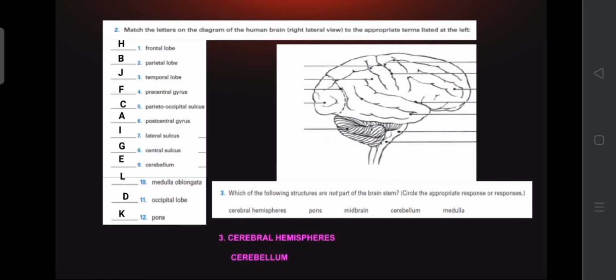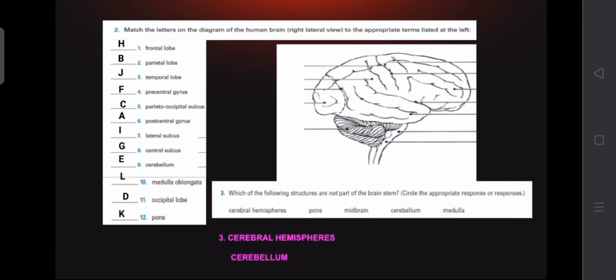on the right lateral view to the appropriate terms listed at the left. For number 1, the frontal lobe, our answer is H. Number 2 is the parietal lobe. Our answer is B. Number 3 is the temporal lobe. Our answer is J. Number 4 is the precentral gyrus. Our answer is F. Number 5 is the parieto-occipital sulcus.